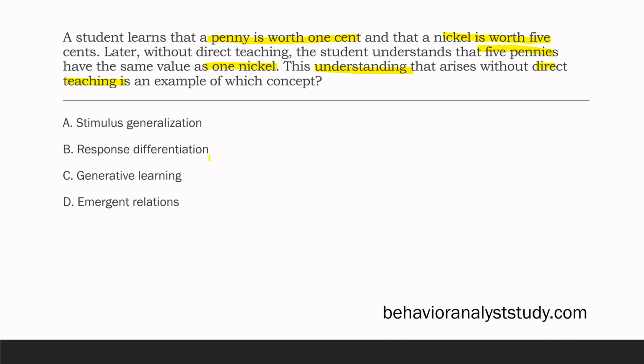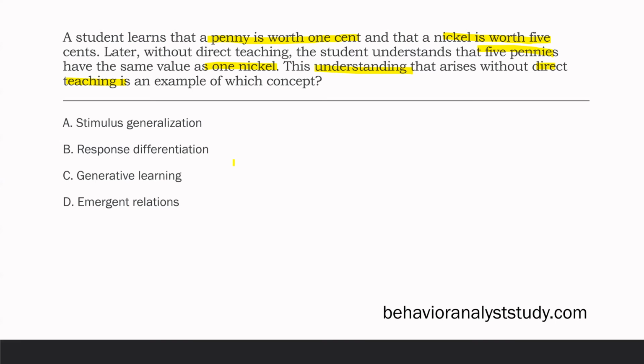Well, he's not choosing between responses in the presence of a stimulus. Okay, this is a concept formation question. The concept of money being worth the same value, even though they have different values, is an example of what? C, generative learning. What's the difference between generative learning and emergent relations?